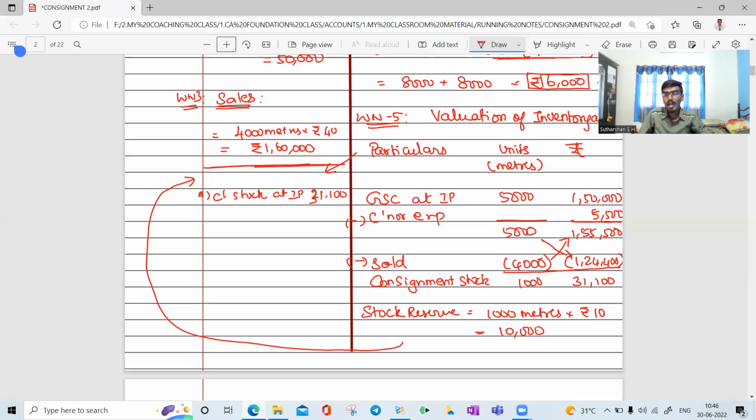31,100 is your consignment stock. We need to reduce 10% at cost. What we need to do at cost means how much?